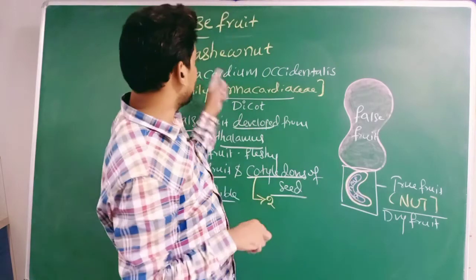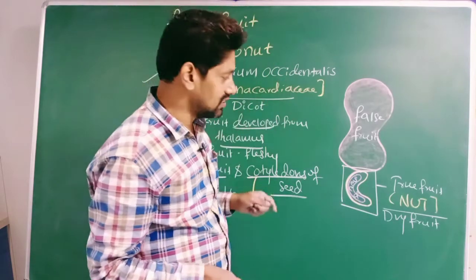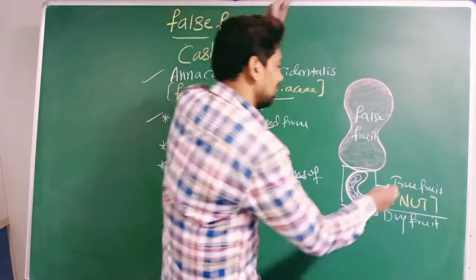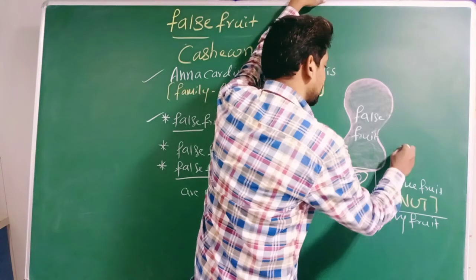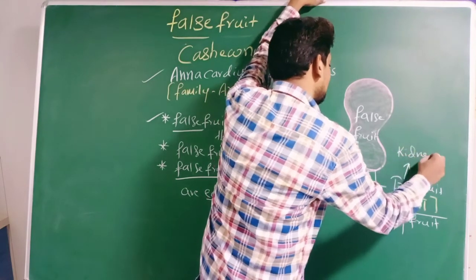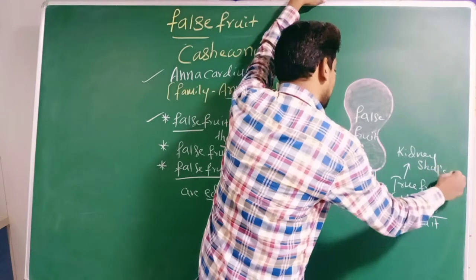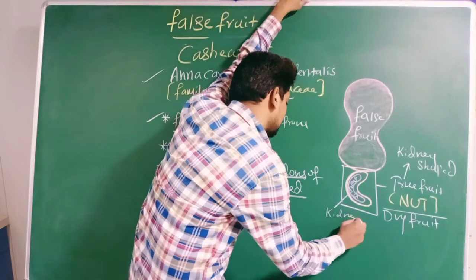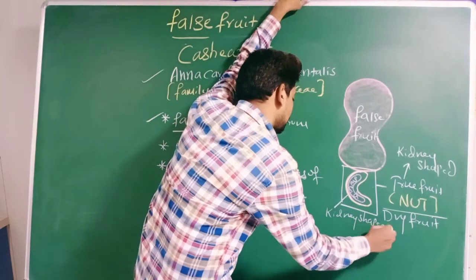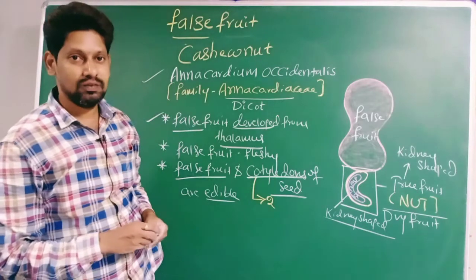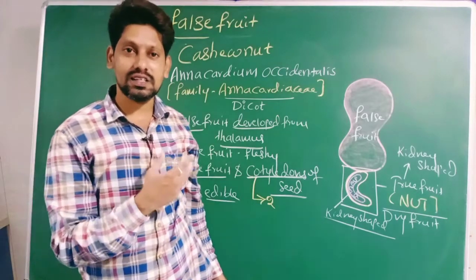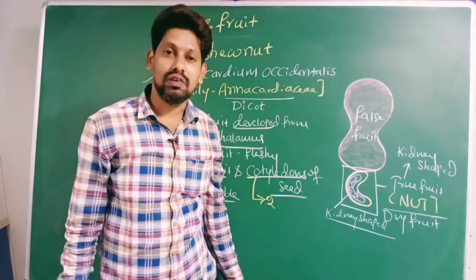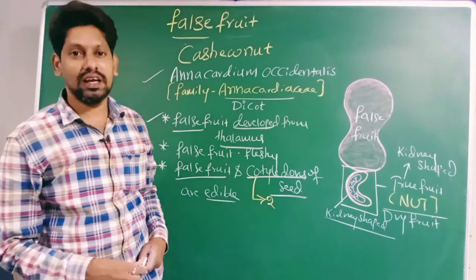Therefore, in the case of Anacardium occidentale, this nut, the true fruit, is kidney shaped or bean shaped. This seed is also kidney shaped or bean shaped. What we are eating in the cashew nut plant are the false fruit and the cotyledons of the seed, right?